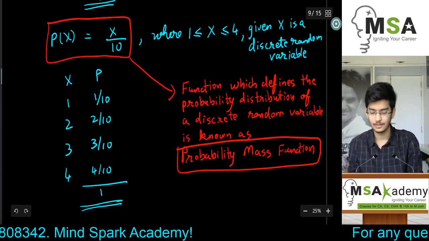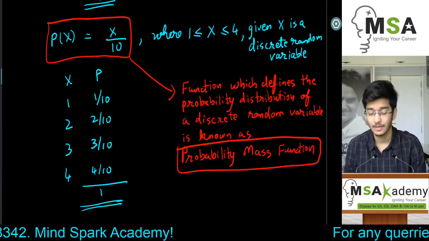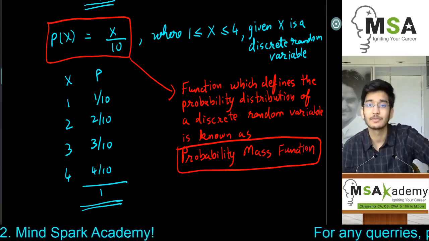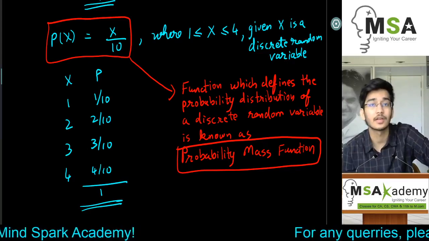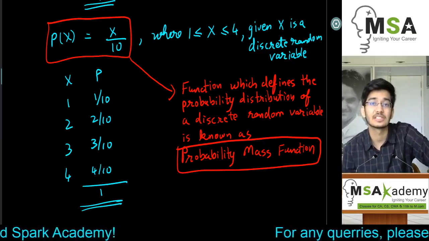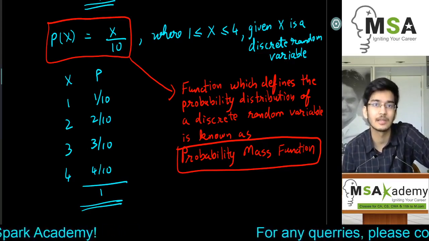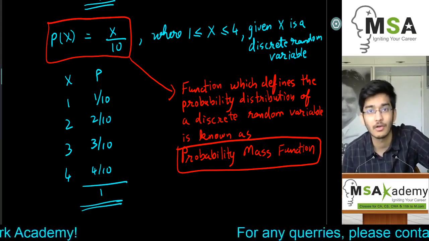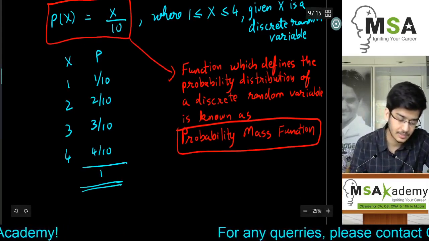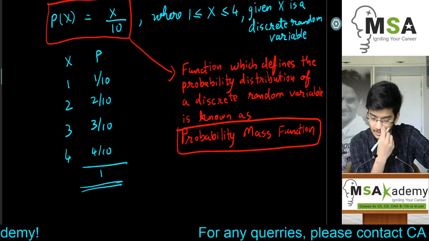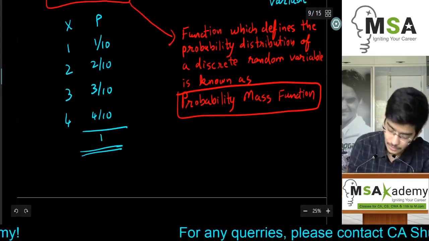So I'd like you to write this down somewhere, because the next chapter we are going to study is basically theoretical distributions, in which we are going to study three different types of distributions, mainly binomial, Poisson and normal distribution. So these wordings will be used in that chapter again. So you need to understand the concept.